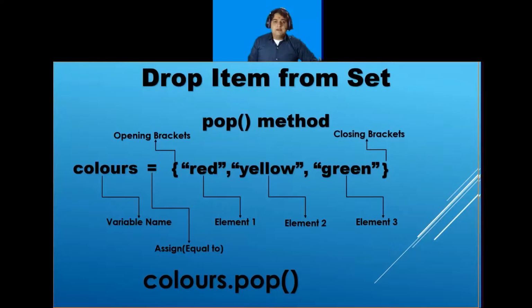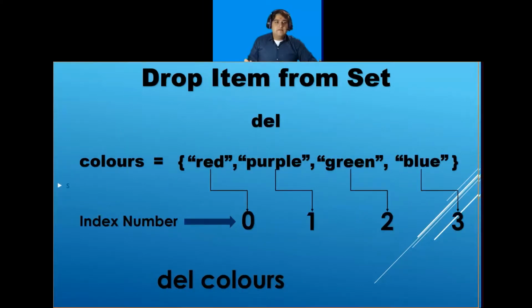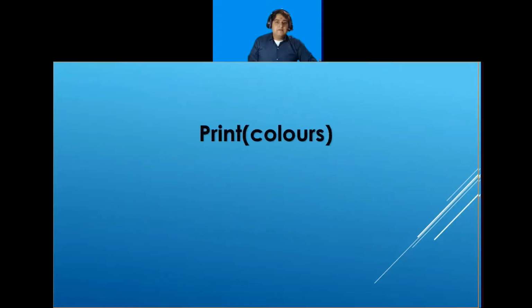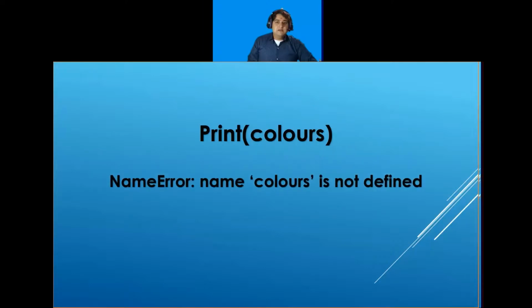So remember that sets are unordered, so when using the pop method, you will not know which item gets removed. The del keyword will delete the set completely. So if I write print, and inside the brackets I call the variable colors, it will give me an error message: name 'colors' is not defined, because my colors variable has been deleted with the help of the del keyword.